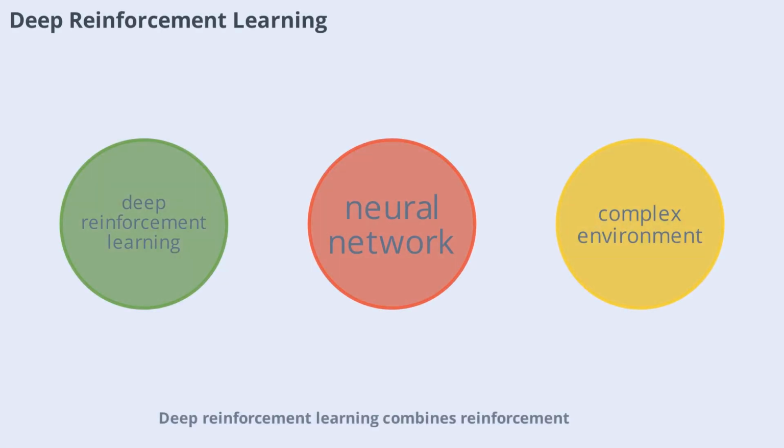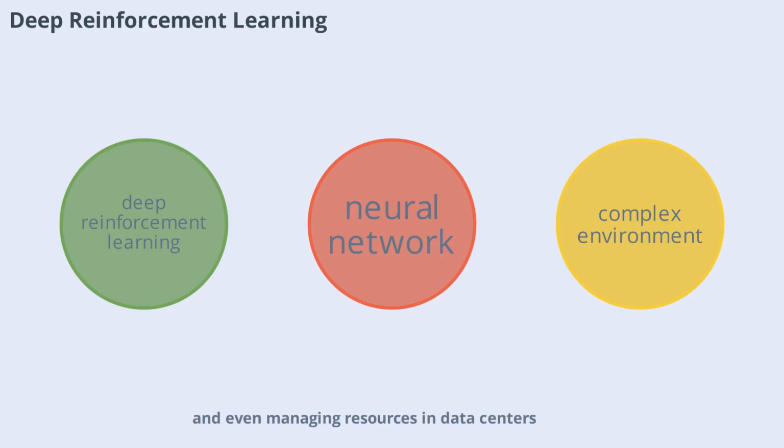Deep reinforcement learning combines reinforcement learning with deep neural networks. This allows agents to handle complex environments with high-dimensional data, such as images or sensor readings. By using deep learning, agents can learn directly from raw inputs, making them capable of solving tasks that were previously too difficult for traditional methods. Deep reinforcement learning has achieved impressive results in areas like playing video games, controlling robots, and even managing resources in